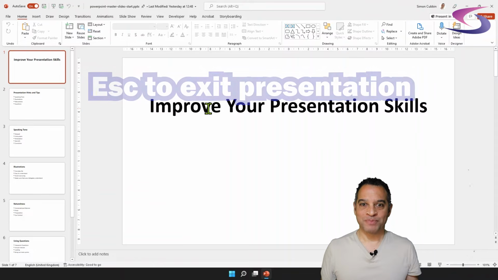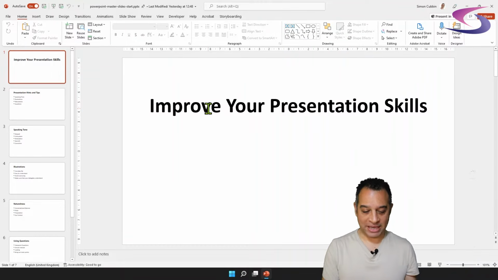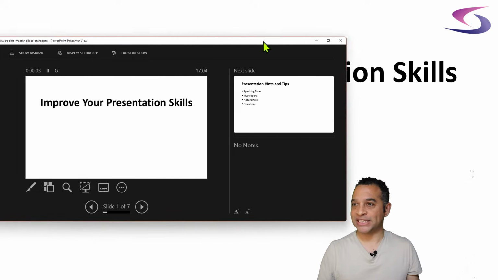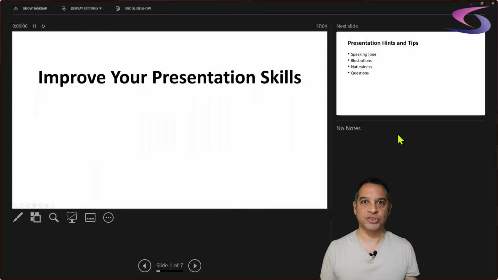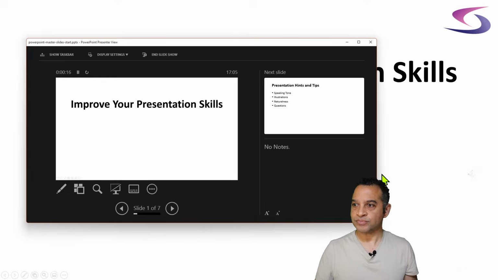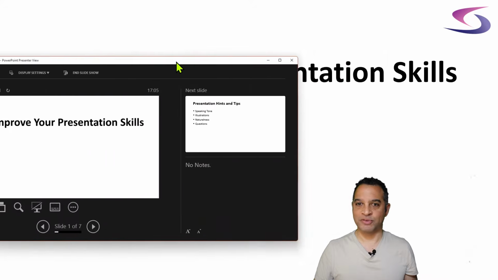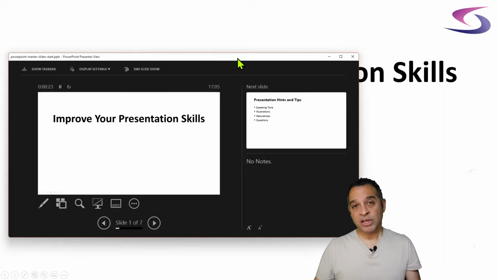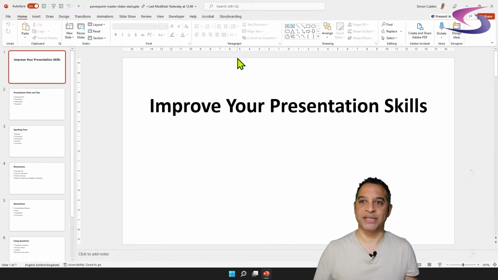Just one quick thing. If when you press F5 on the keyboard to start your presentation, you may well have this presenter view screen appear. It might just appear on your screen like so. And you think, what's going on? Well, you can click on the Restore button if you want to, just here, top right-hand corner. And then you can just move this out the way if you need to see my video and the presentation at the same time. Alternatively, you can temporarily turn off the presenter view. Let me just show you how that is by pressing Escape to come out of the presentation.